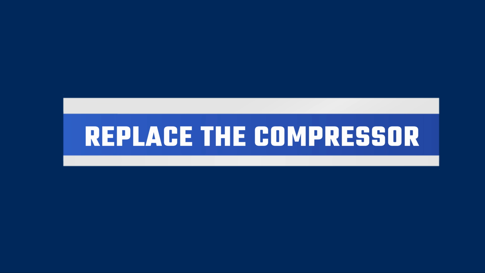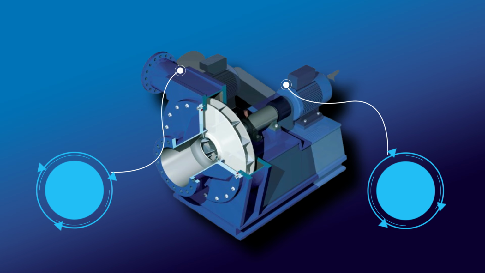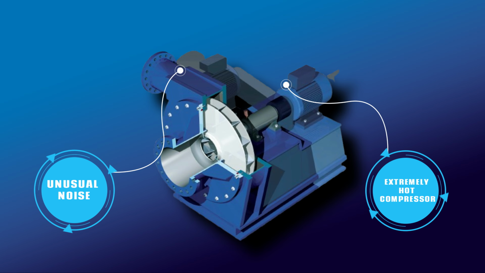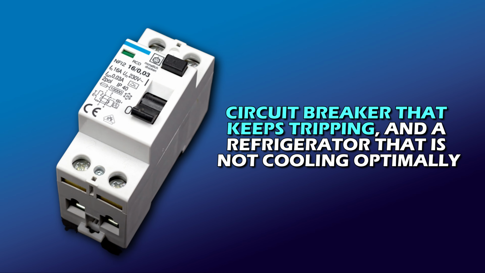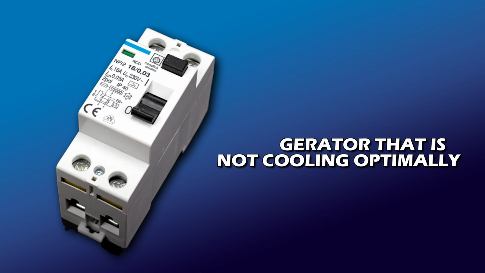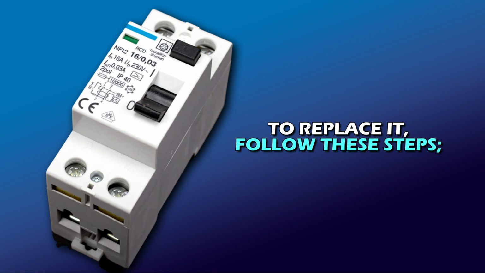Replace the compressor. A malfunctioning compressor is associated with unusual noise, an extremely hot compressor, a circuit breaker that keeps tripping, and a refrigerator that is not cooling optimally. To replace it, follow these steps.